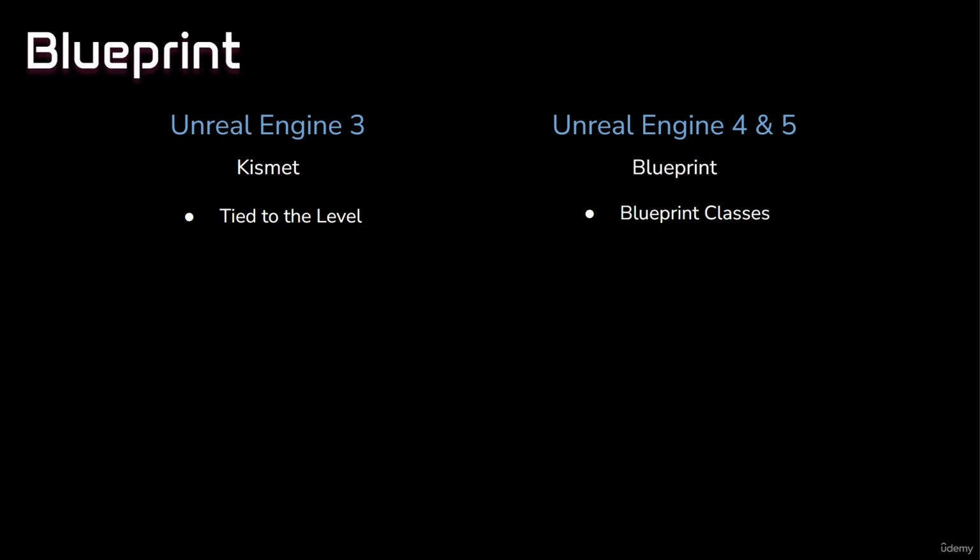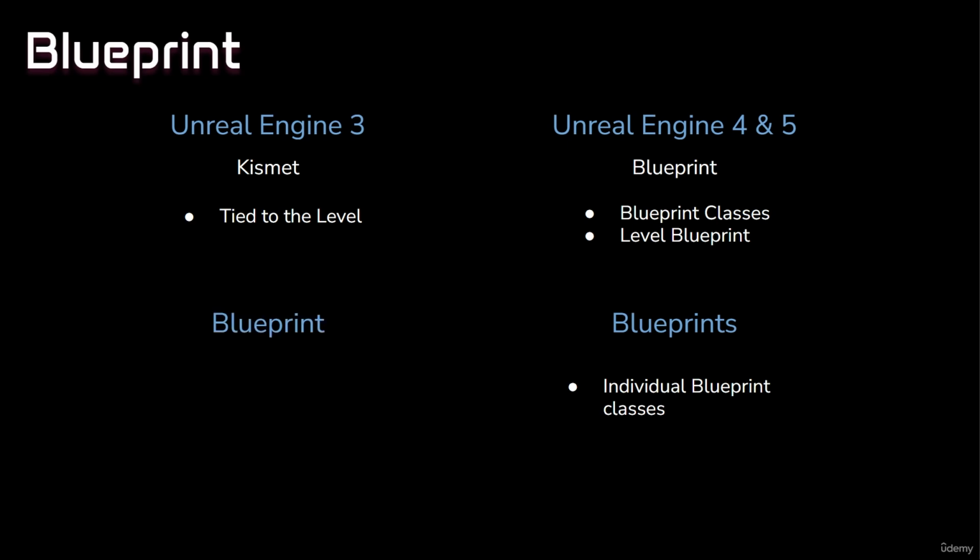Unreal Engine still does have a type of blueprint that is tied to the specific level, and that's called the level blueprint. The level blueprint can have references to objects in the world and can affect their behaviors. But it's really these blueprint classes that give us more modularity, and this is an important strength in the Blueprint scripting system. You'll often hear individual blueprint classes referred to as blueprints with an S, and each of those has its own behaviors and properties. But the overall scripting system as a whole is referred to as Blueprint, the singular word without an S. So the best way to start learning the Blueprint scripting system is by creating some of our very own blueprints. And we'll do that next.